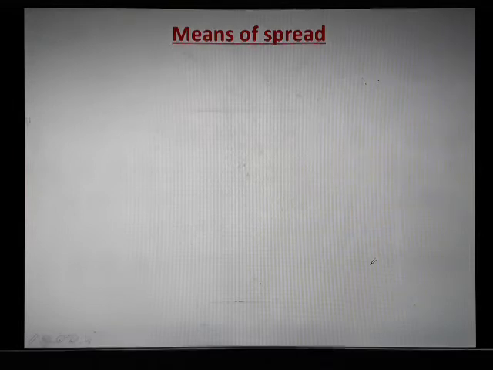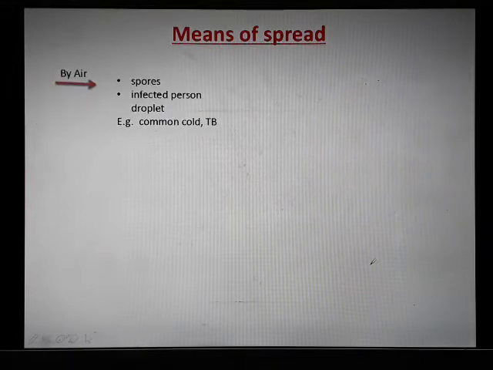Now the first major cause is through air. This means of spread may be through direct contact or indirect contact. So the first major cause is by air. Germs, bacteria, and viruses reside in dirty places. When wind blows over these dirty places, it takes these germs and bacteria with it, and in the form of spores they remain in the air. If they find some exposed surface, they settle there and a person may get infected.